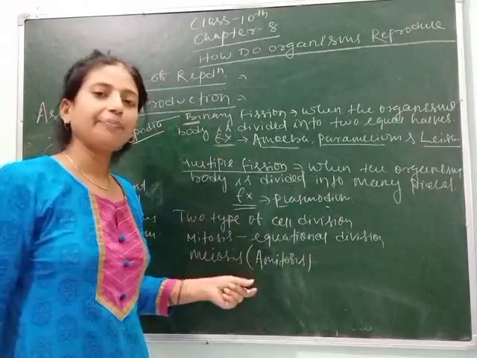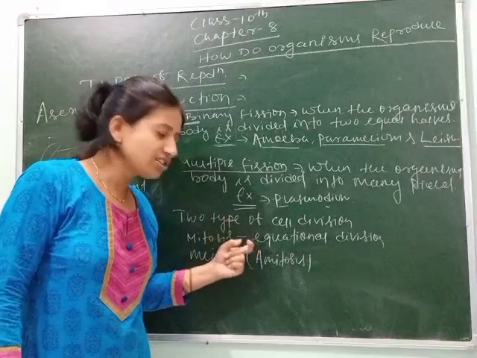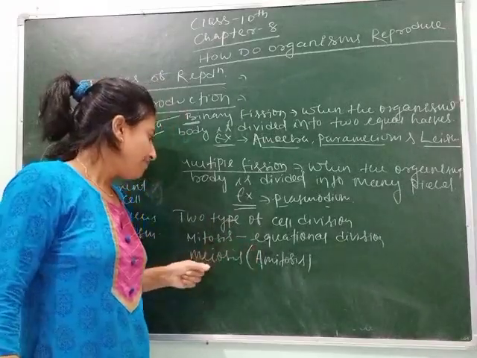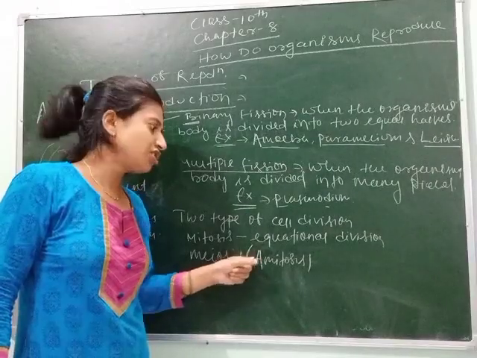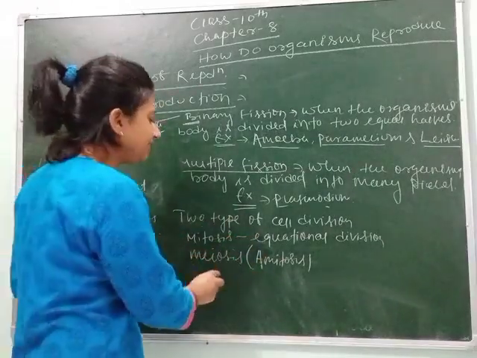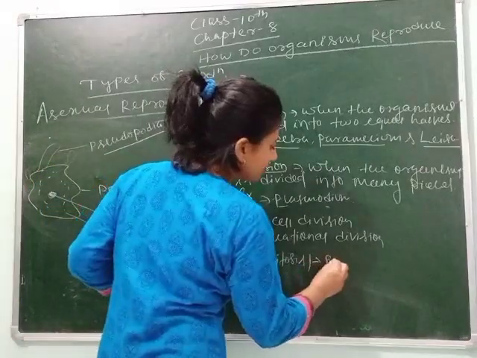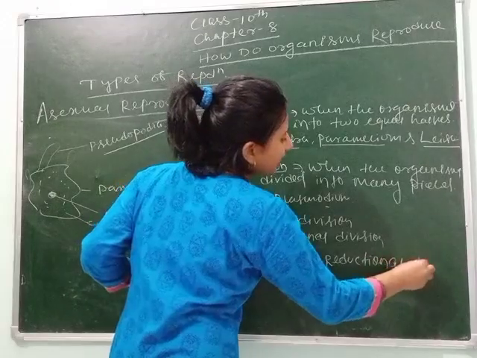Remember students, initially I told you that a means not in biology. Meiosis can be called amitosis, meaning not mitosis. Here mitosis means equational division, and meiosis means reduction division.